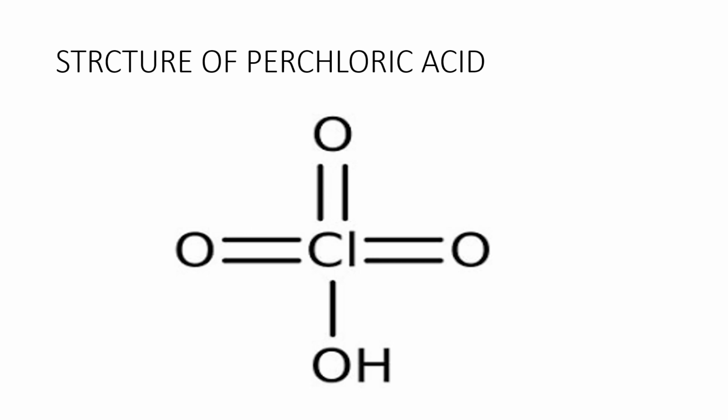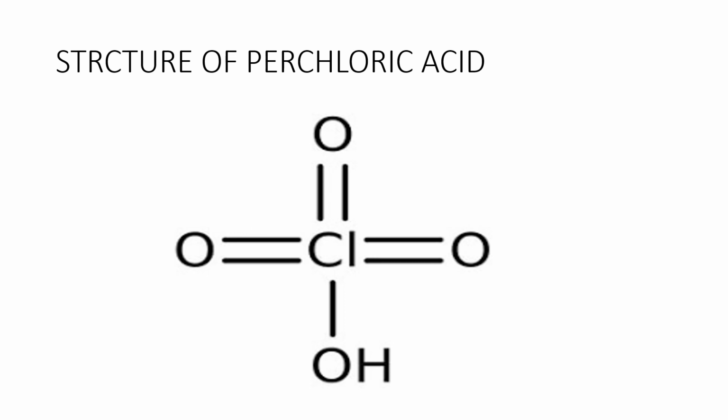So the stability of hypochlorite, chlorite, chlorate and perchlorate can be explained based on resonance. In the perchlorate ion, there are double bonds, and ClO4 minus is stabilized due to resonance.